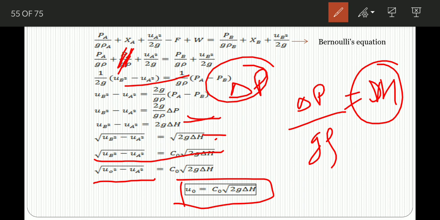So the constant C0 also includes some losses due to friction. If the diameter of the orifice is 1/5 of the pipe diameter or less, UA is small compared to UO, so we can neglect the velocity at A. So the equation becomes UO equals CO root 2G del H. This is the final equation by which you can calculate the pressure head difference with the help of the orifice meter.